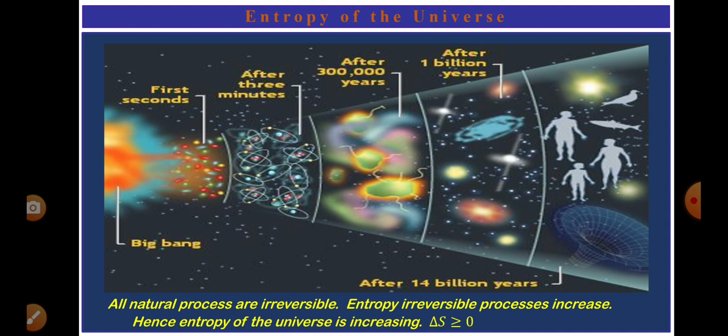Now, at present, we are about 14 billion years after the Big Bang formation. Now, human beings have evolved. Many animals, plants have evolved and more scattered. So, this is how the disorder is increasing. That is, the entropy is increasing in the universe. See, dear students, this is how we can understand the entropy.